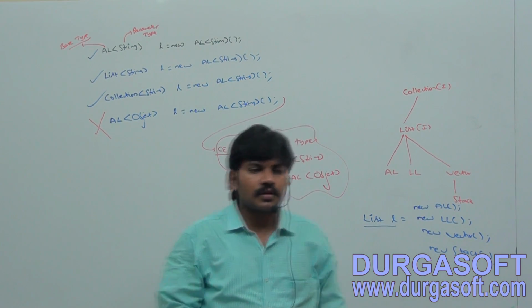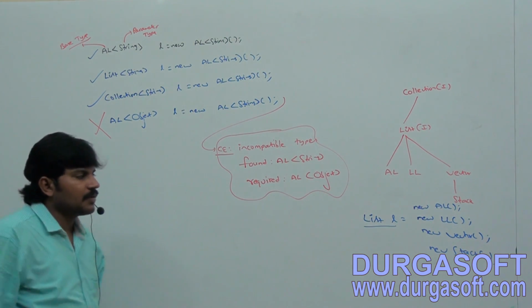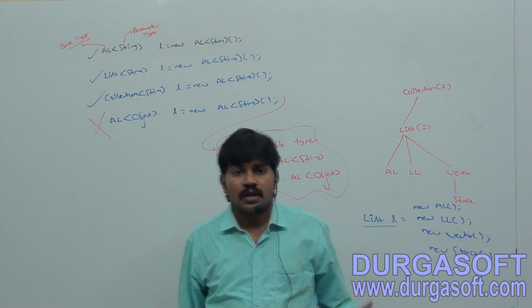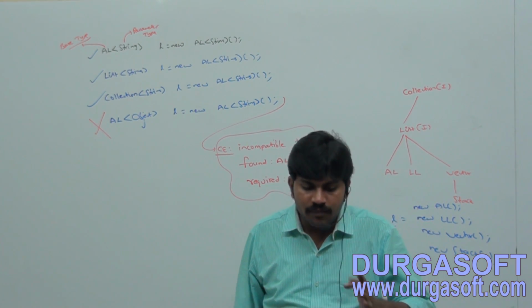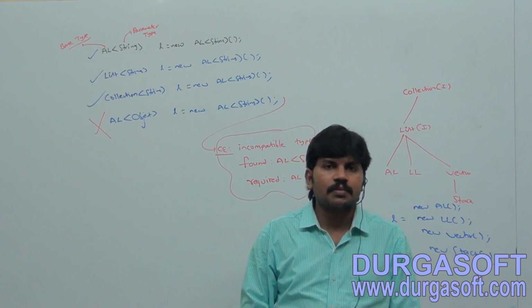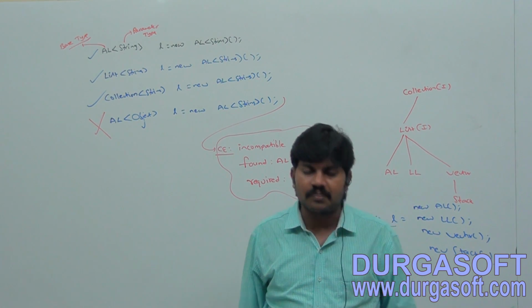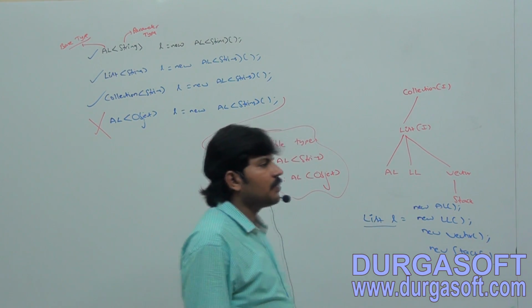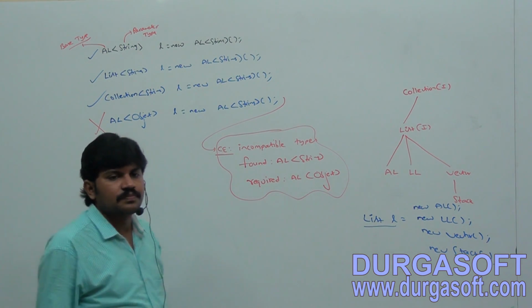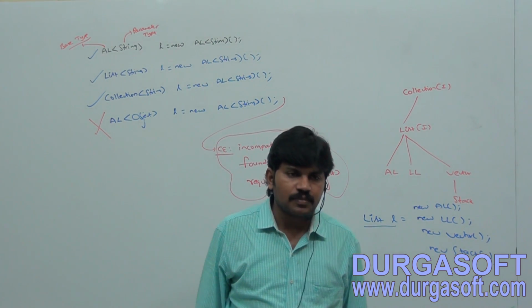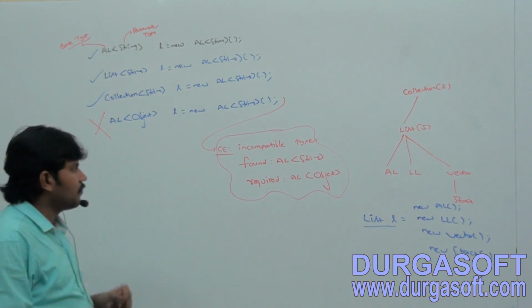Okay, at this point, Conclusion 1: the polymorphism concept is applicable only for the base type but not for the parameter type.